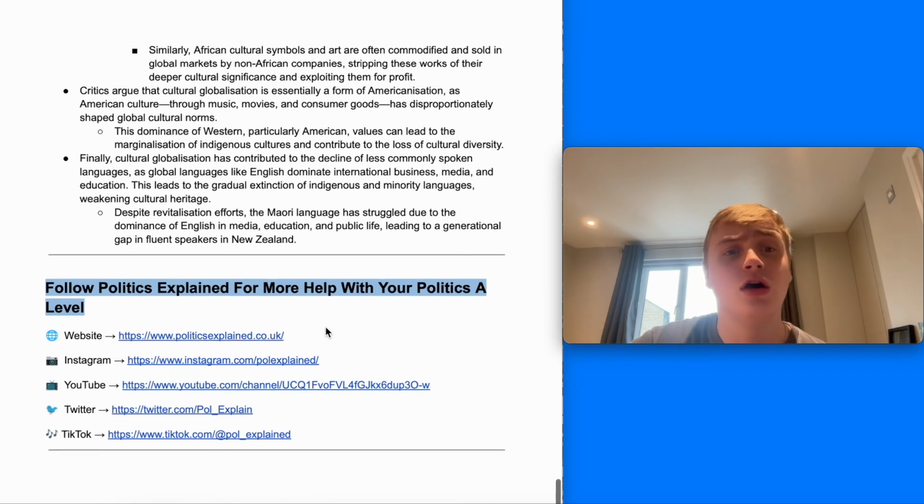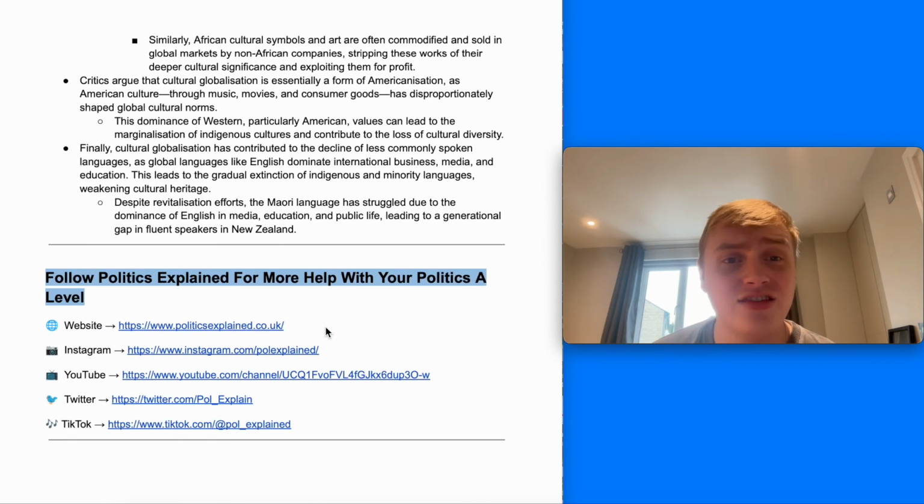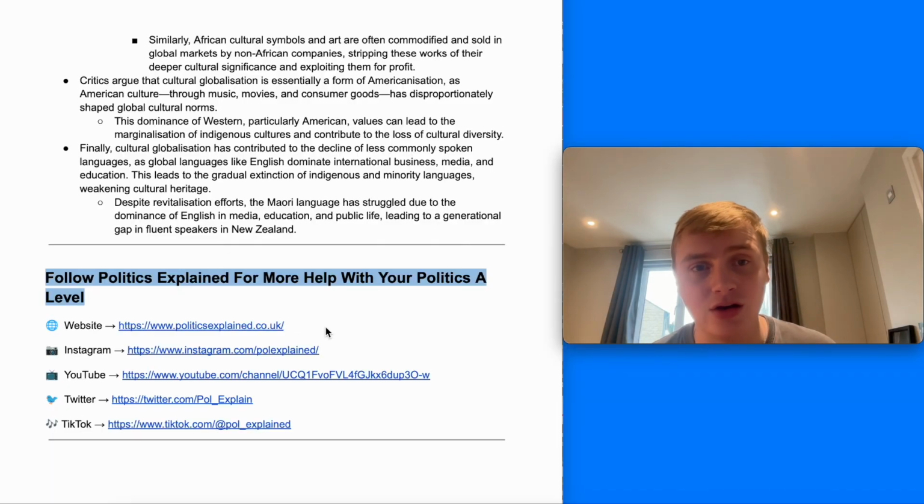Critics also argue that cultural globalization is essentially a form of Americanization, as American culture has disproportionately shaped global cultural norms. And this dominance of American values can lead to a marginalization of indigenous cultures and has contributed to the loss of cultural diversity.